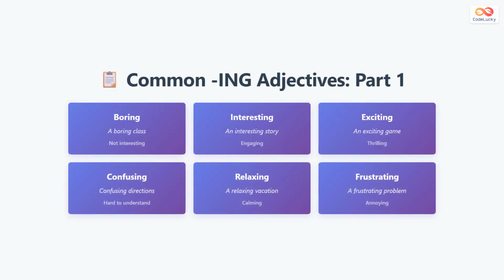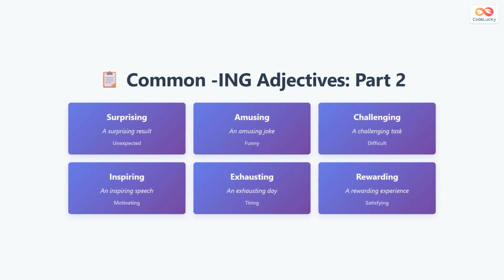Here are some common ing adjectives. Boring means not interesting. Interesting means engaging. Exciting means thrilling. Confusing means hard to understand. Relaxing means calming. Frustrating means annoying. These words can be used to describe many different things in everyday conversation.